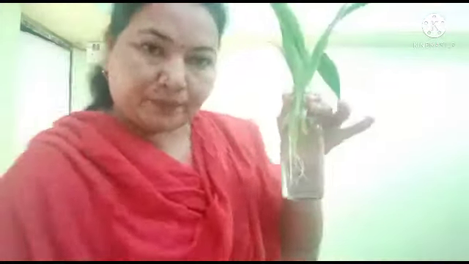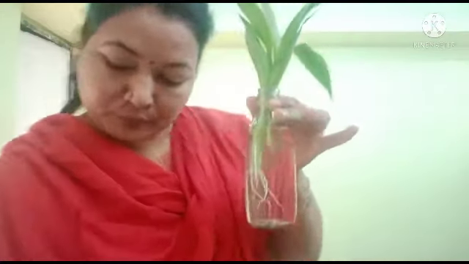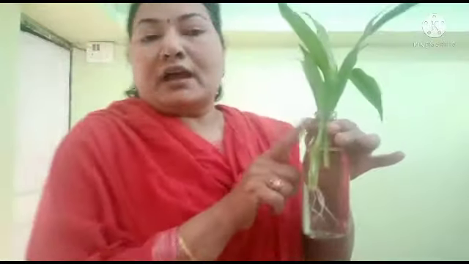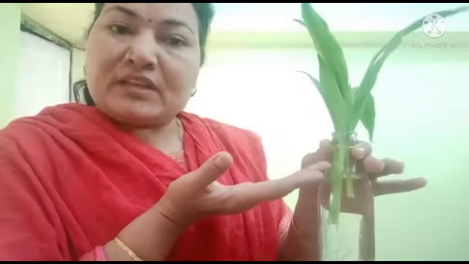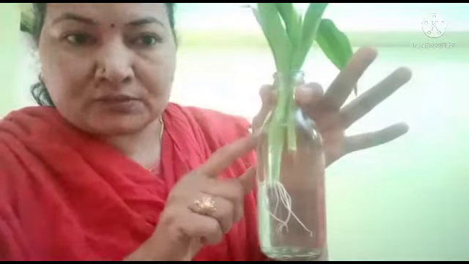Here are 2 examples in front of me. One is of a money plant and another is of bamboo. What I did, I took a fresh bamboo stem and cut it with the help of a blade. I placed it in a transparent bottle and filled it with water.